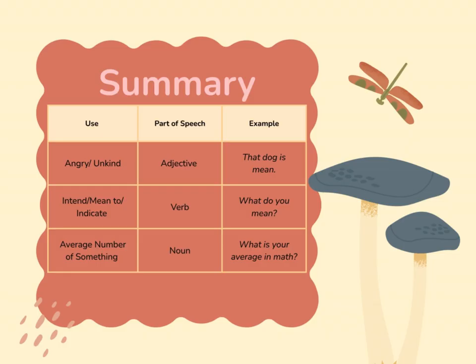That is used as a verb. And the example would be something like, what do you mean? Mean as the average number of something. That is used as a noun. And an example would be, what is your mean in math?